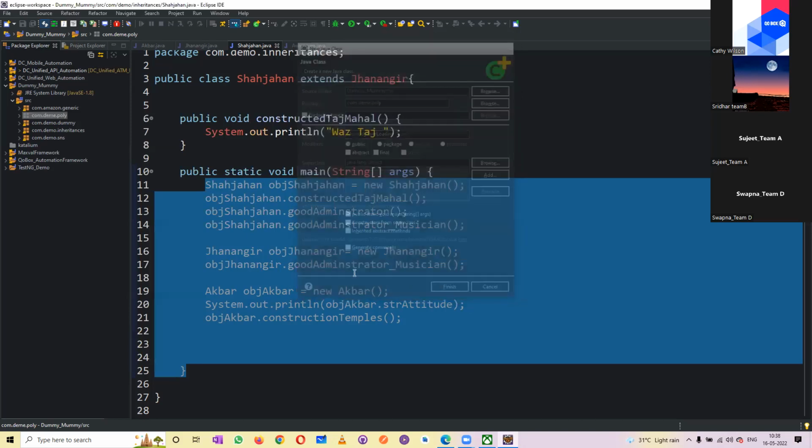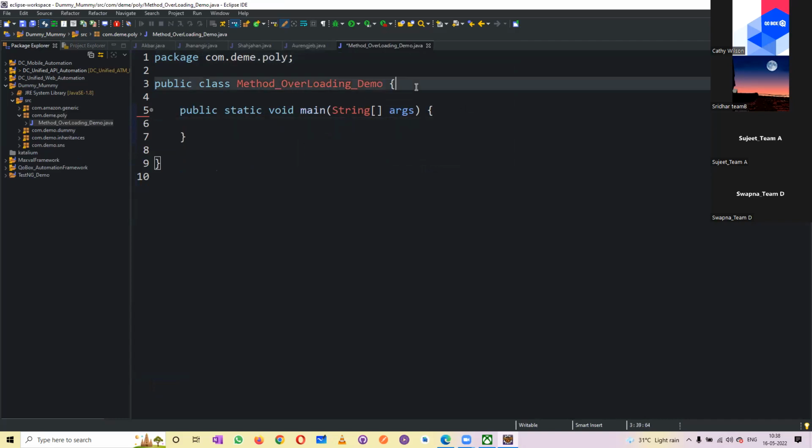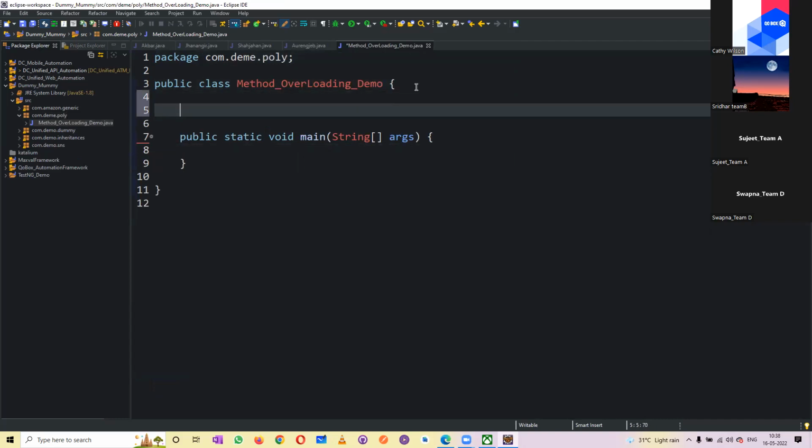So I created this; this is my simple class. Now I wanted to create a few methods. I'll take the same example so that it will be easy for you to understand.